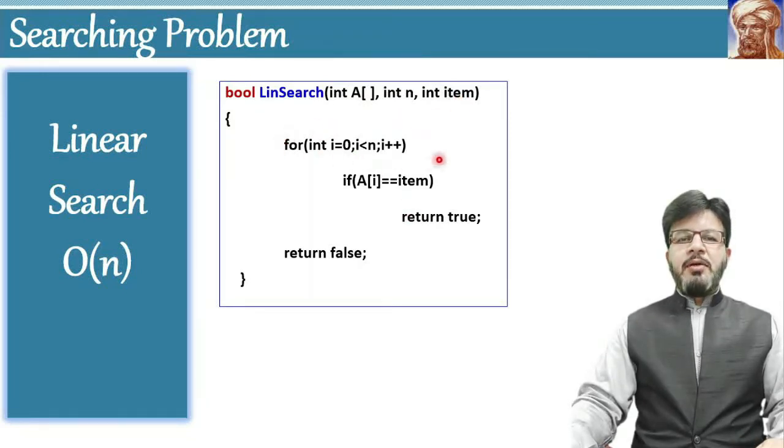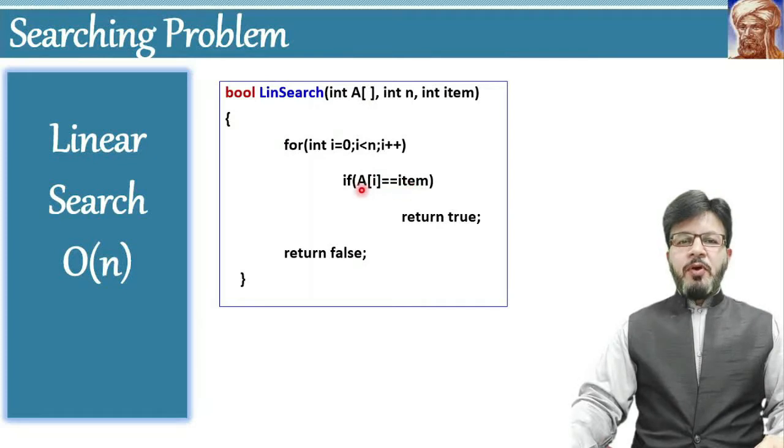The algorithm starts with a for loop. The loop will run from the start of the array to the end of the array. There is only one instruction in the body of the loop, that is an if condition. In the if condition, we compare the required element with the element at position i.